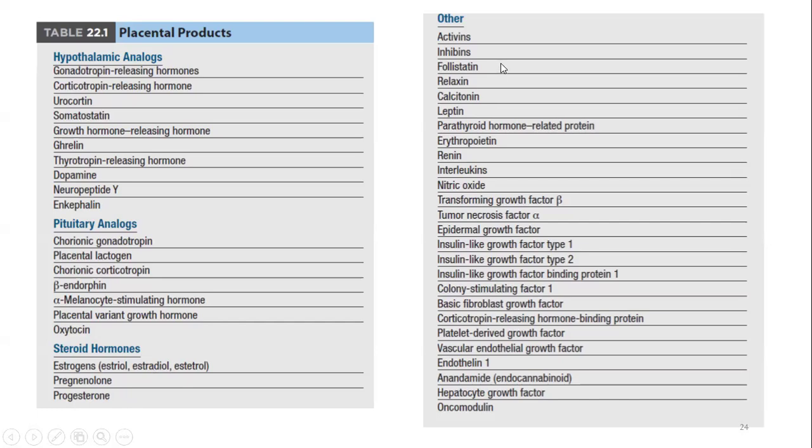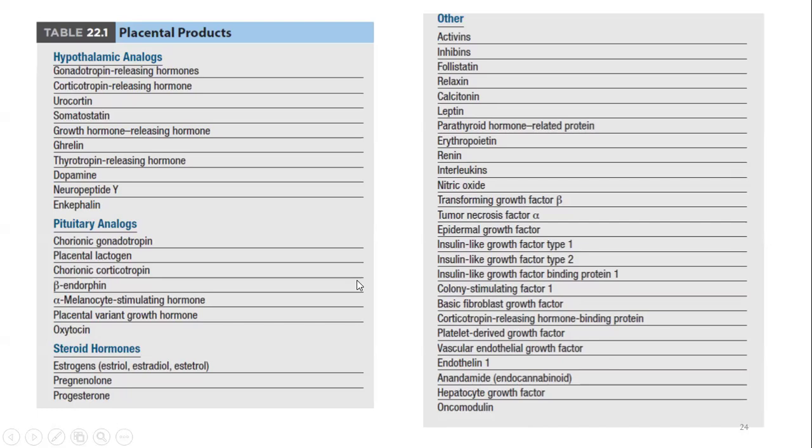Other products produced by the placenta are activin, inhibin, follistatin, relaxin, calcitonin, leptin, parathyroid hormone related protein, erythropoietin, renin, interleukin, nitric oxide, transforming growth factor beta, tumor necrosis factor alpha, epidermal growth factor, insulin like growth factor type 1 and type 2, insulin like growth factor binding protein 1, colony stimulating factor 1, basic fibroblast growth factor, corticotrophin releasing hormone binding protein, platelet derived growth factor, vascular endothelial growth factor, endothelin 1, anandamide or endocannabinoid, hepatocyte growth factor, and oncomodulin.